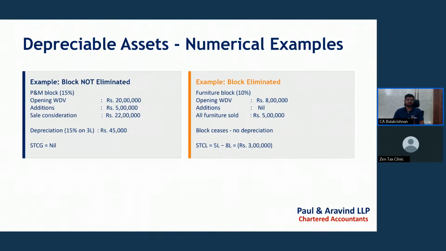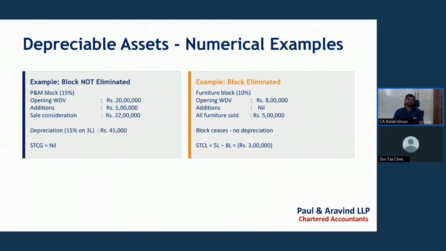So I have taken an example. The first case is where the entire block is not eliminated, which means some of the assets remain in the block. Say, for example, I have taken the plant and machinery block. Opening WDV of the block is 20 lakh and additions during the year are 5 lakh. So total WDV before sale is 25 lakh. Sale consideration is 22 lakh.